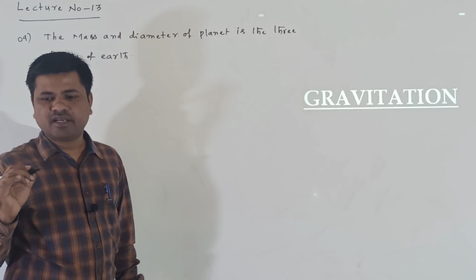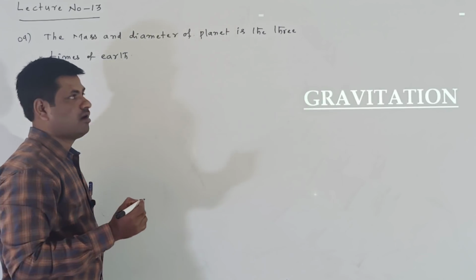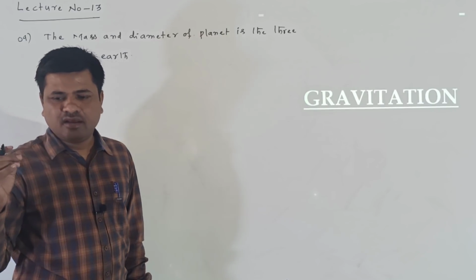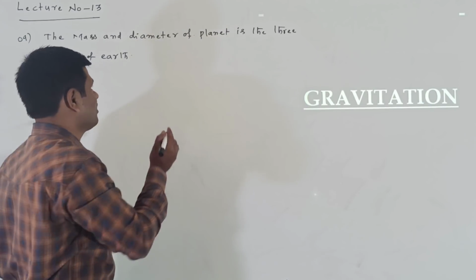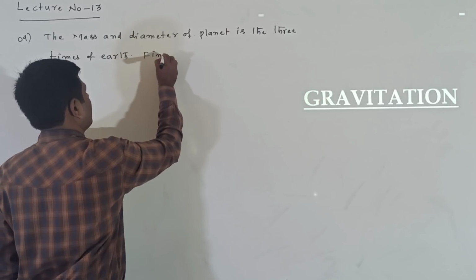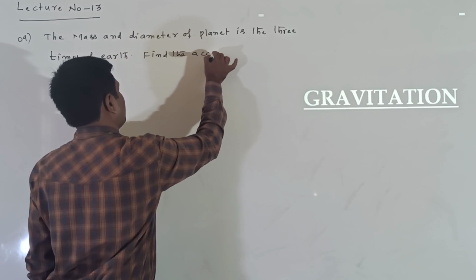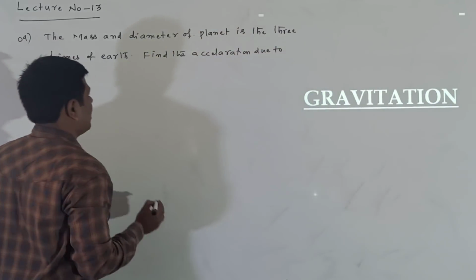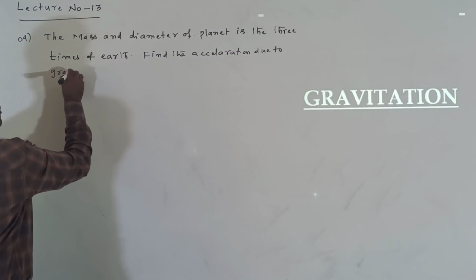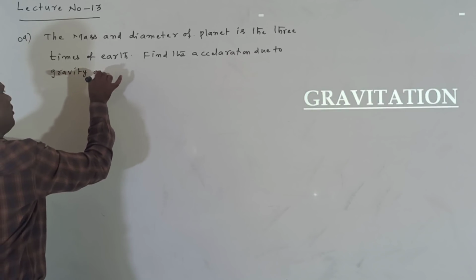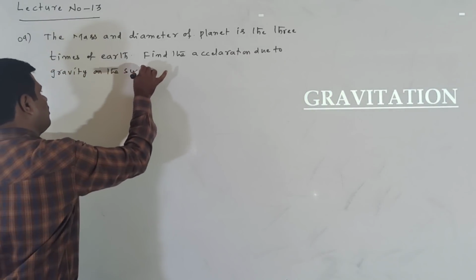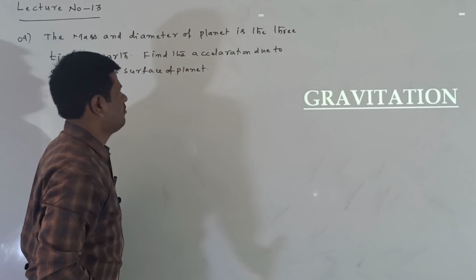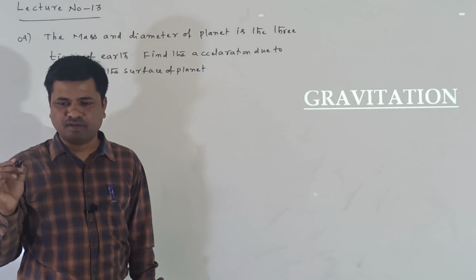Here what is the acceleration due to gravity? The acceleration due to gravity on the surface of the earth is given. Find the acceleration due to gravity on the surface of the planet.